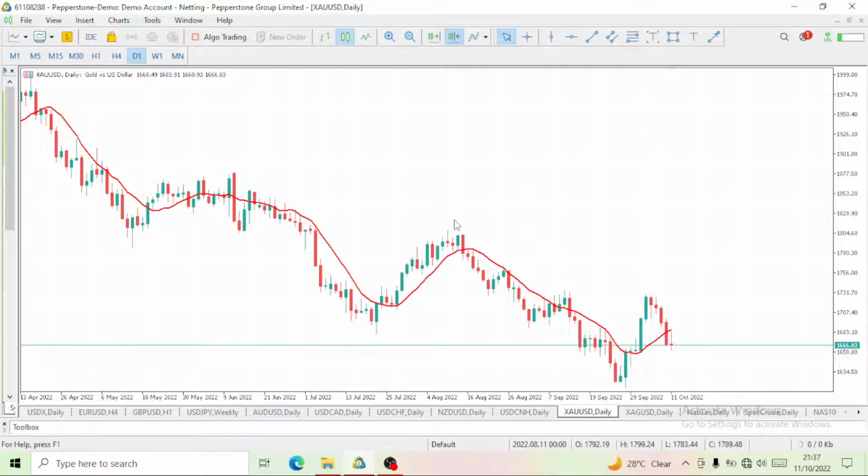So guys, here we have our gold. By the way, we want to see where the price of gold is moving, right?